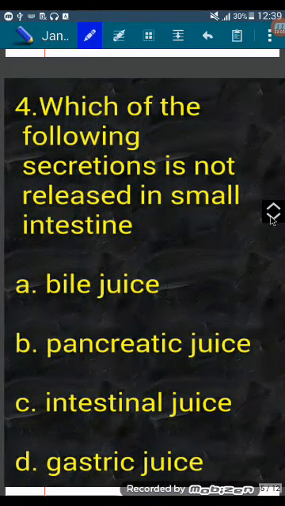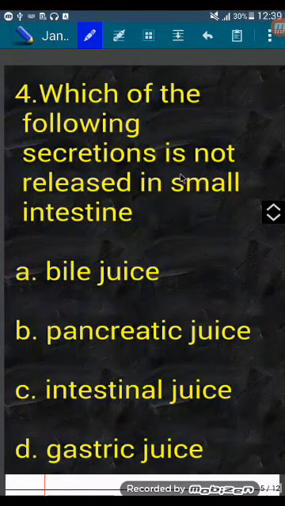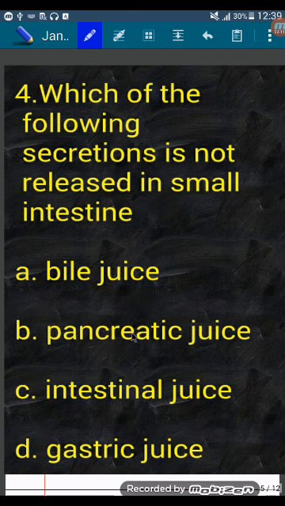Next question. Which of the following secretions is not released in small intestine? A. Bile juice, B. Pancreatic juice, C. Intestinal juice, D. Gastric juice. So bile juice, pancreatic juice and intestinal juice are released in intestine except gastric juice which is released in stomach.